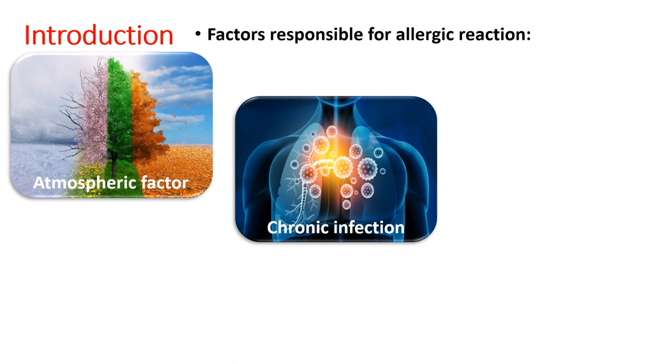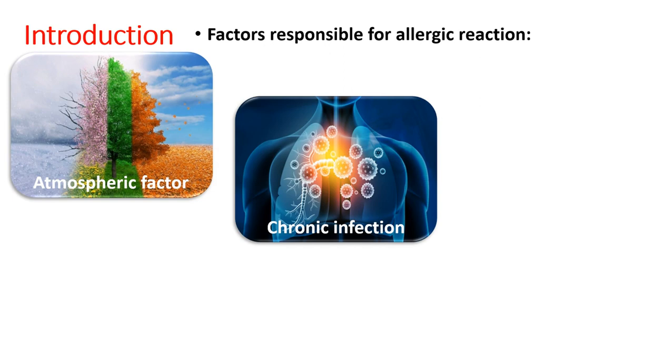Further, chronic infection. If at all a person is suffering from prolonged infection like tuberculosis or fungal diseases or even certain bacterial or abdominal intestinal problems related to infection, in that case, his immune system will be already in an active mode, or we can say it will be already in a stimulated condition.